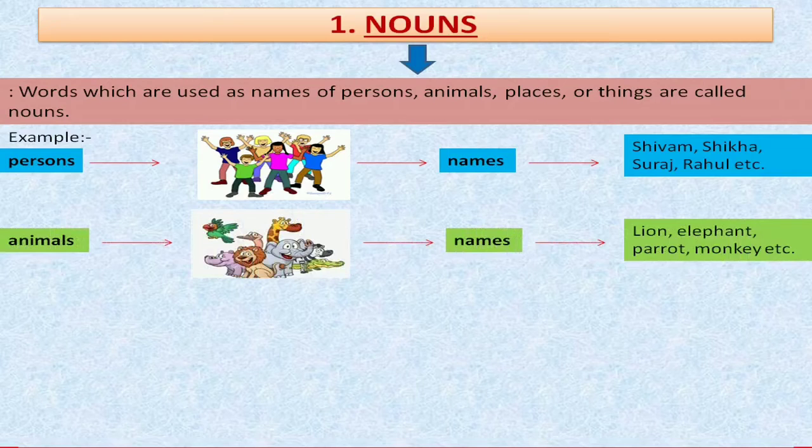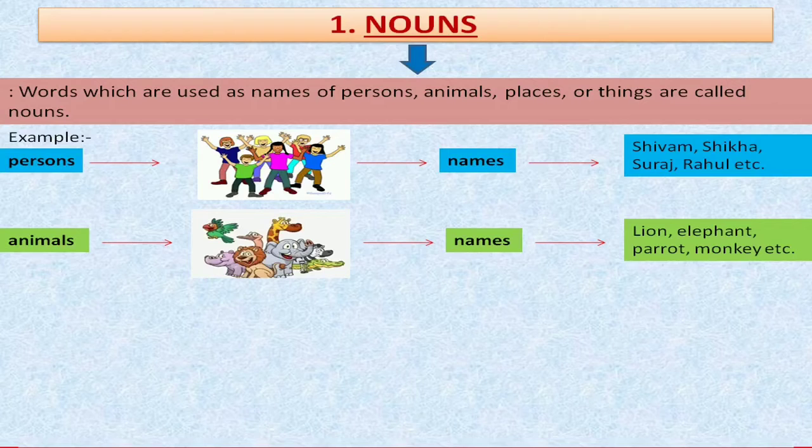Now if we have to recognize the animals, we also take the name to recognize them, like lion, elephant, parrot, monkey, etc. Because there are so many animals found on the earth, how can we recognize them?